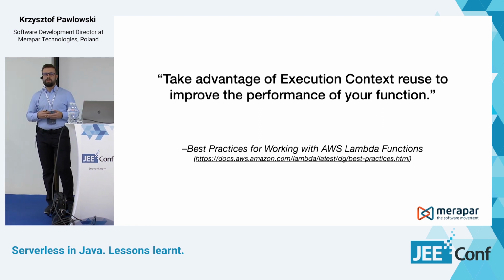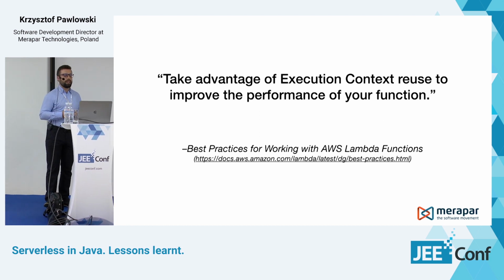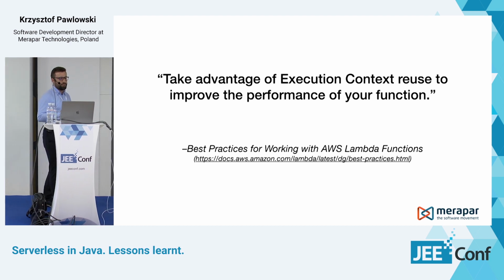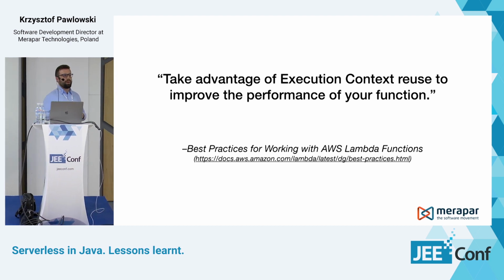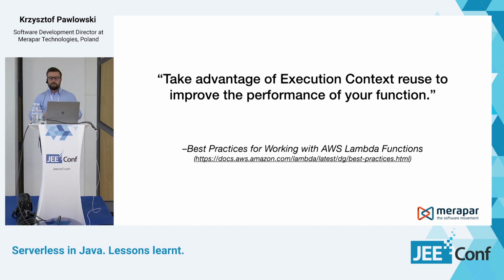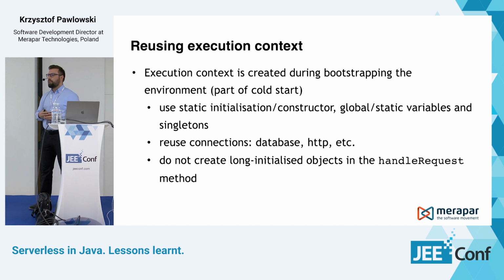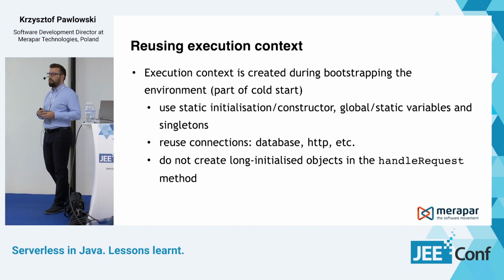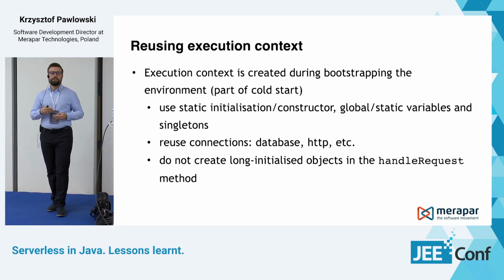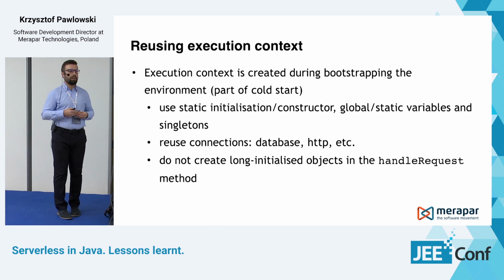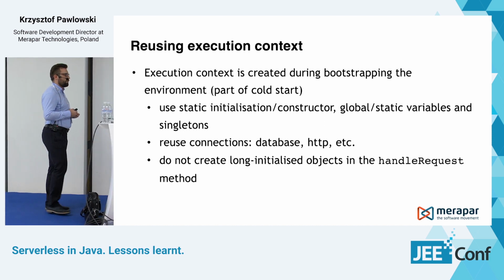The first best practice that I would like to present is to take advantage of execution context reuse to improve the performance of your function. What does it mean? The execution context is created during the bootstrapping of your environment, and as we could see on previous slides, it's part of the cold start of your function.